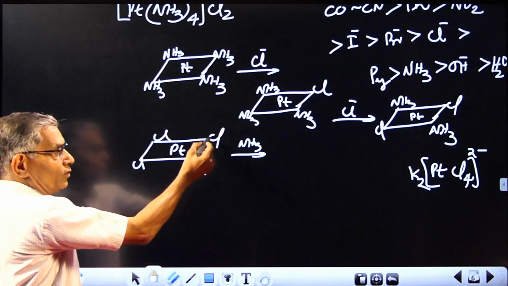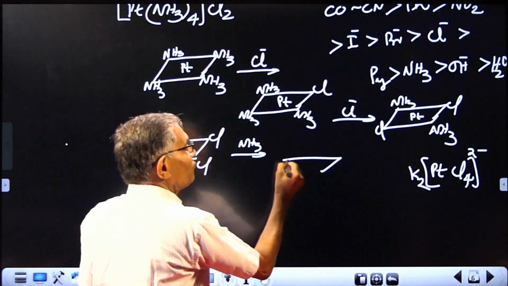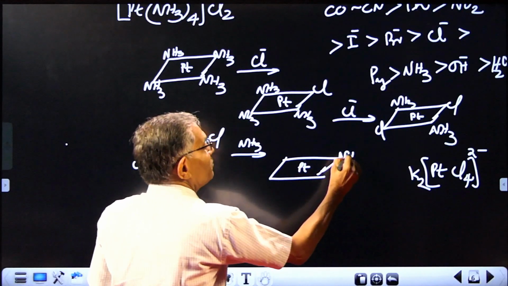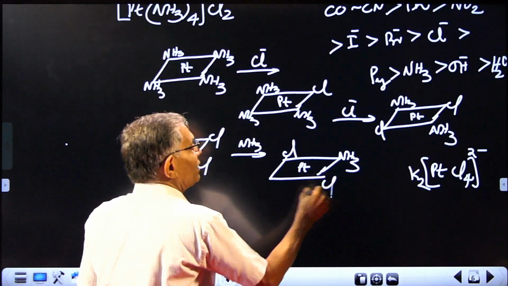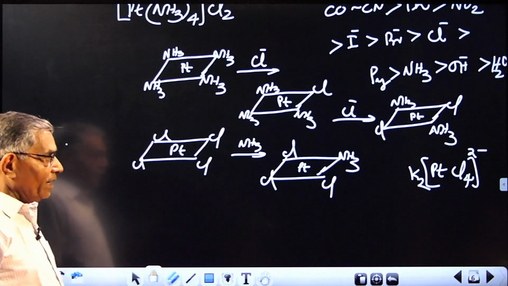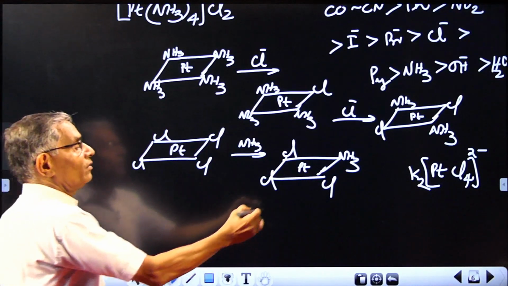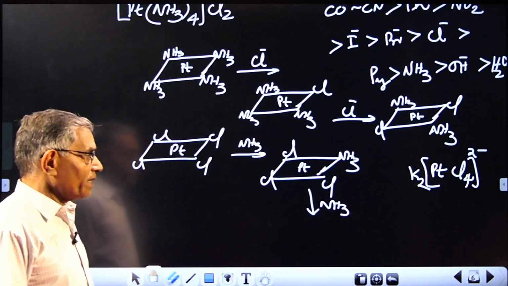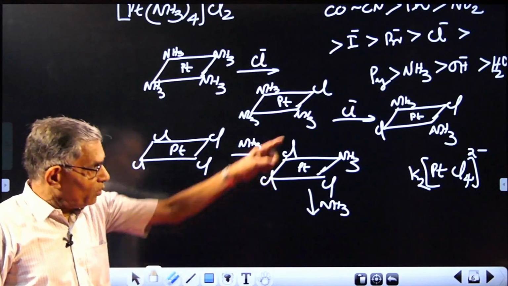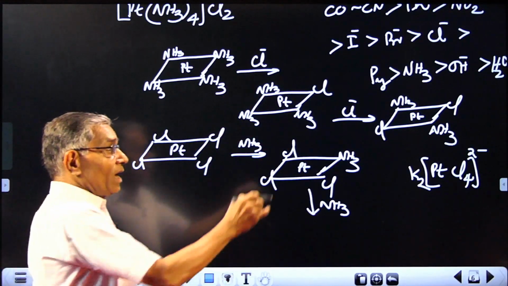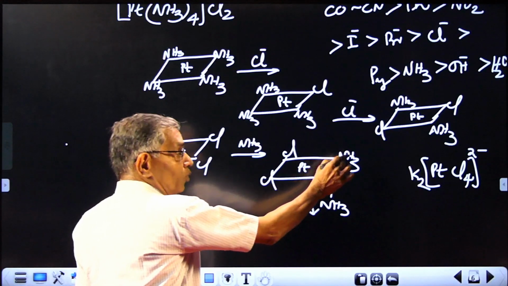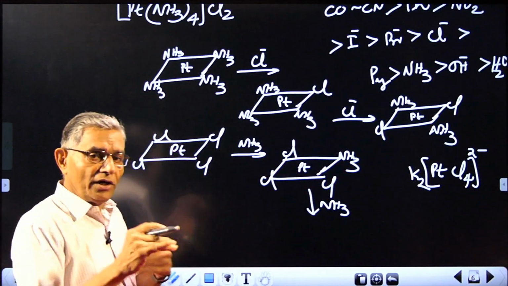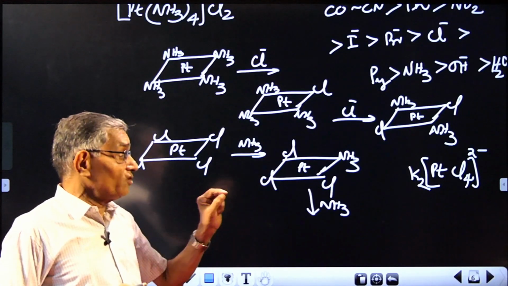As usual, first chlorine is replaced. First chlorine is easily replaced. Platinum, this chlorine will be replaced by ammonia. Let it be so: chloride, chloride and chloride. Again, the same case: what will happen if the second ammonia attacks this? Will it give you the trans compound or the cis compound? You apply the same rule. The trans effect of ammonia is less than that of chlorine. So ammonia cannot give the trans compound, ammonia will give the cis compound.